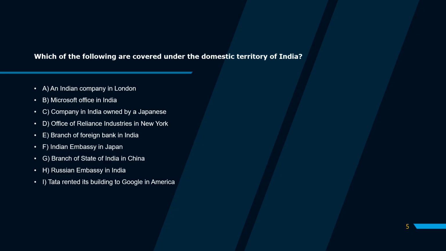These examples are often given in exams, so you should be aware of answering this. Think over this question, highlight the answers, and then go to the next slide.